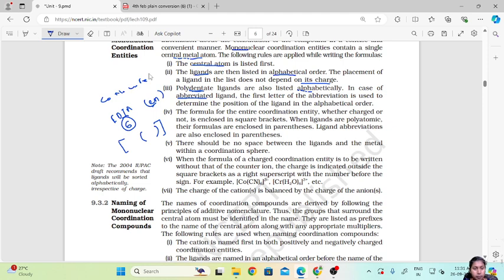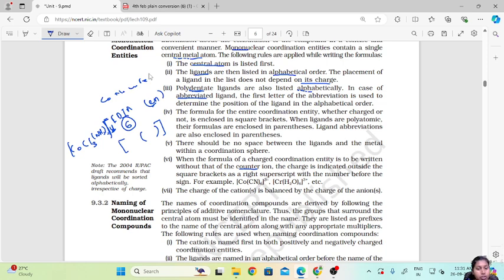For example, here. If you are not mentioning the counter ion, for example, on top we have seen CoCl3, NH3 thrice and then a Cl outside, right? So this is a counter ion. If you don't want to show the counter ion, we show it in the form of a sign, and this sign should be shown outside the coordination sphere like this.